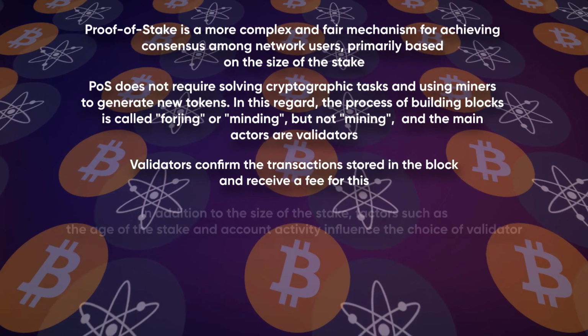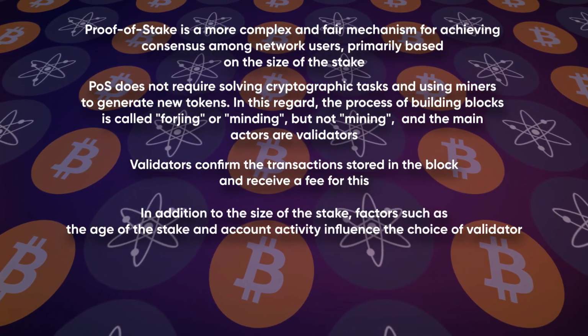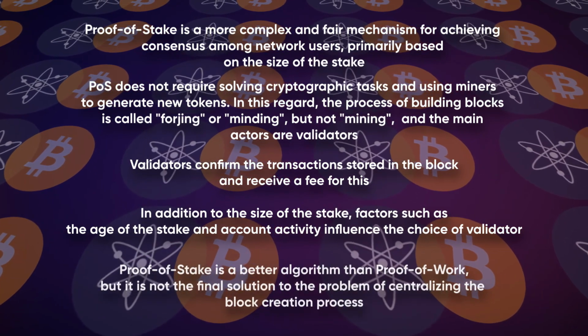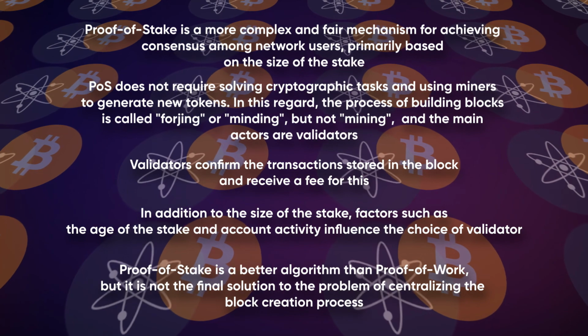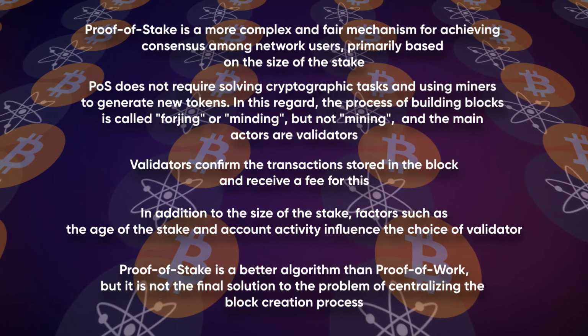Fourth, in addition to the size of the stake, factors such as the age of the stake and account activity influence the choice of validator. Fifth, proof of stake is a better algorithm than proof of work, but it is not the final solution to the problem of centralizing the block creation process.